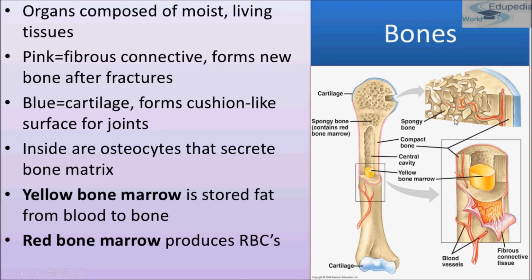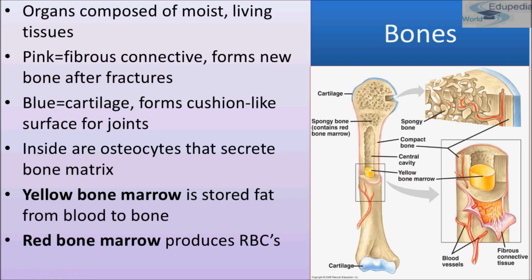These are osteocytes. Osteo means bone, and cytes means cells. So these are the bone cells that secrete bone matrix. We are studying this spongy bone, and that contains red bone marrow cells in which RBCs are generated.